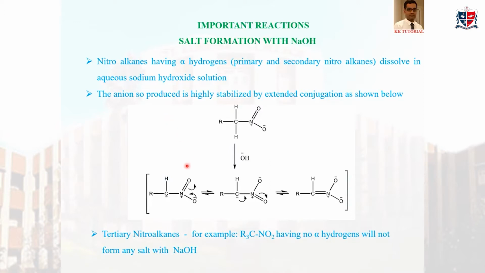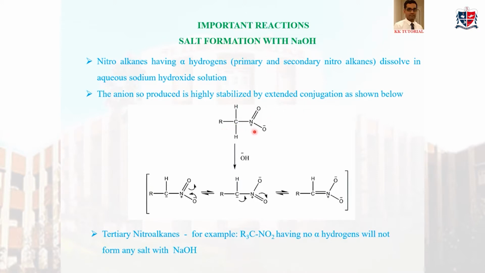That means if the remaining anion, in this case a carbanion, is stabilized, then that compound can easily donate H plus. So here nitroalkanes having alpha hydrogens are acidic in nature because the carbanion so produced, after releasing its H plus, is highly stabilized by extended conjugation as shown below.